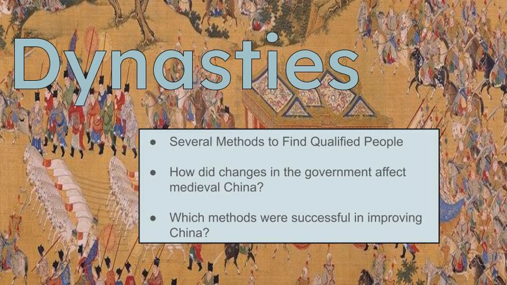In the 13th century CE, a nomadic people called the Mongols built a great empire in Asia. Toward the end of the century, the Mongols conquered China. Under Mongol emperors, government officials in China were foreigners. In this lesson, you will explore how changes in the government affected medieval China. You will also learn which of these government methods were successful in improving medieval China.